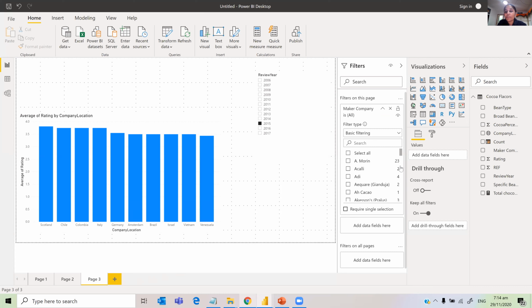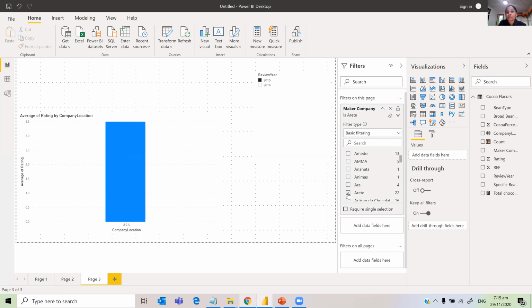So I'm just filtering it out by company, by maker company. I don't know, I haven't done this. So I'll just show, because this is showing 22, I'll just show this. And the company location is USA for that maker.